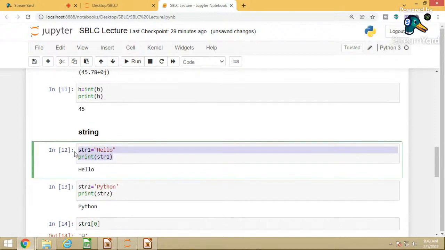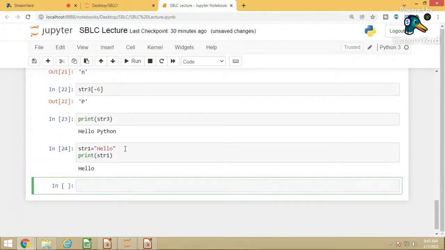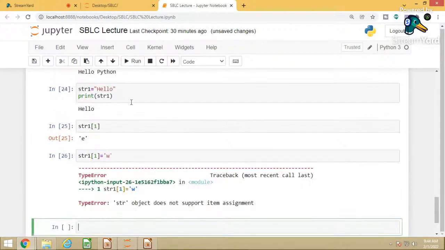Suppose for example, we'll take the first example only, and I will run it. So string 1 is hello, print string 1, so it will print hello. Now suppose I want to access the second letter, string 1 of 1 means the second letter, so it will be accessed, correct? So E is the letter. Now suppose I try string 1 of 1 and want to change it to a different letter, W. If I run this, it will throw an error.